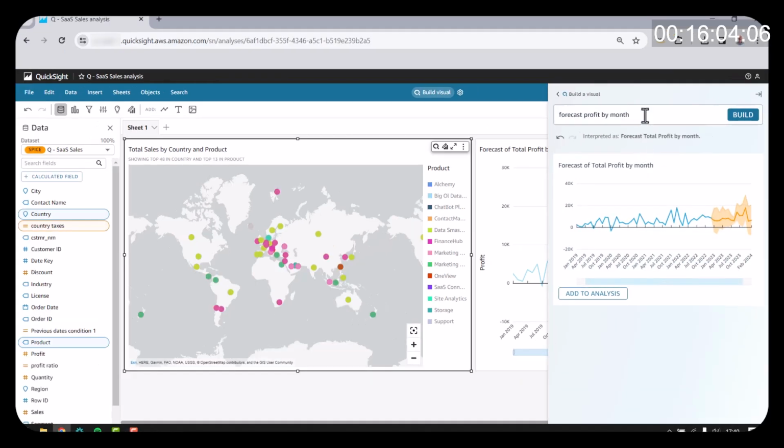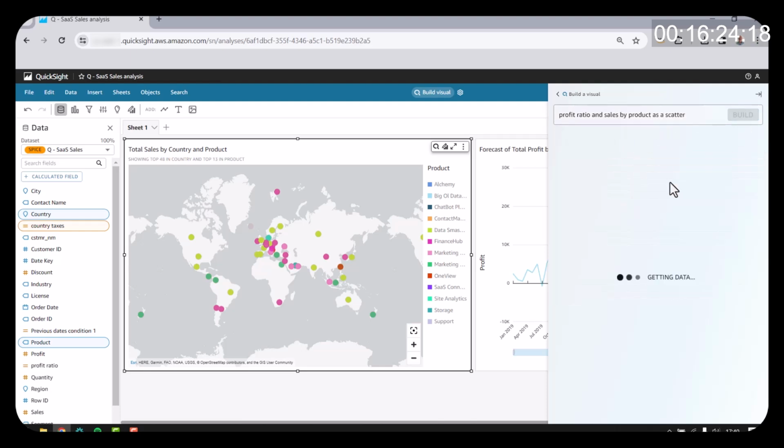Now I might want to use my new calculated field in a new visual. In this case, I'm going to ask for profit ratio and sales by product as a scatter. And I'll click Build.